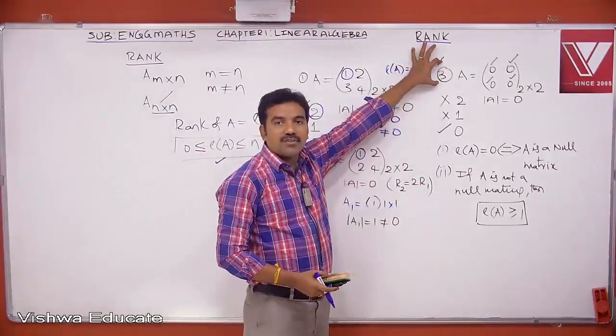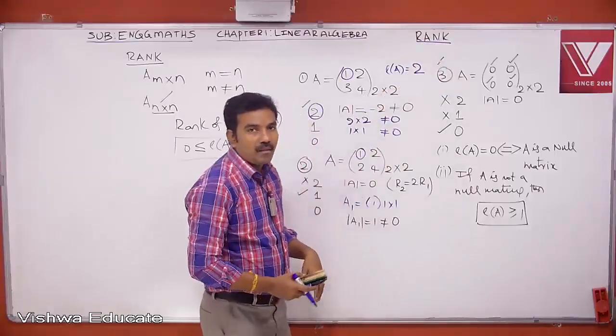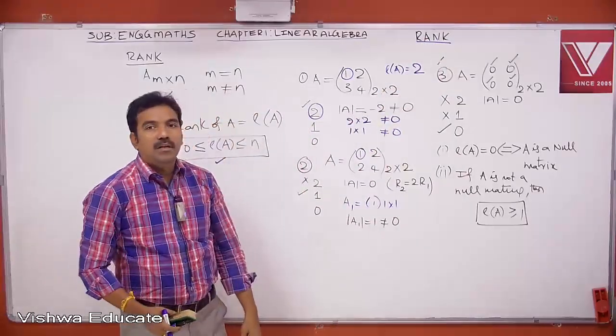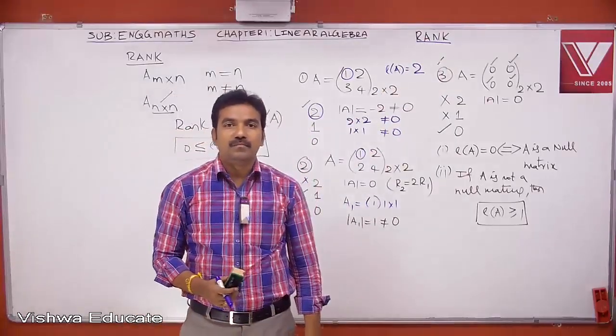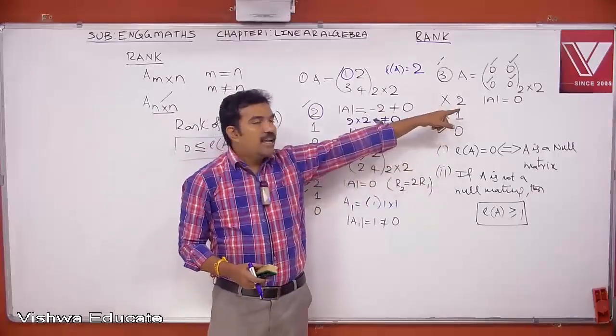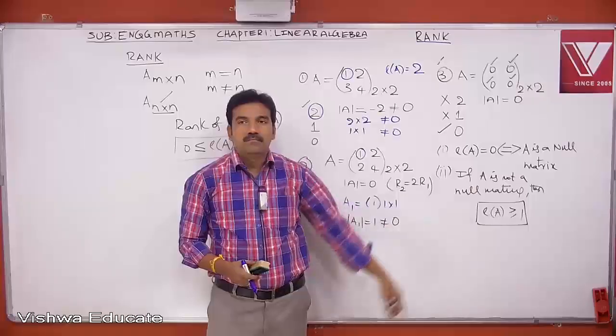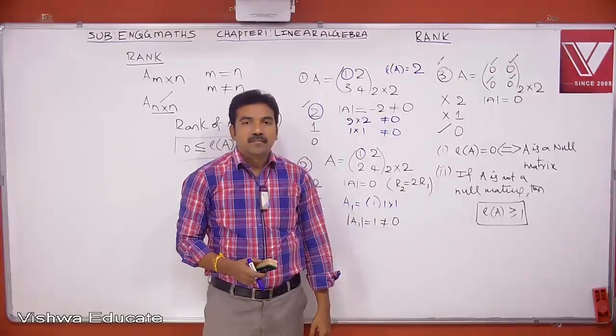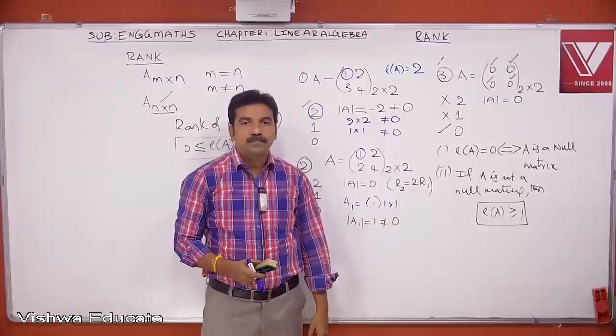Now, come back to the last example. A equal to 0, 0, 0, 0. Det A equal to 0. Therefore, rank of A not equal to 2.